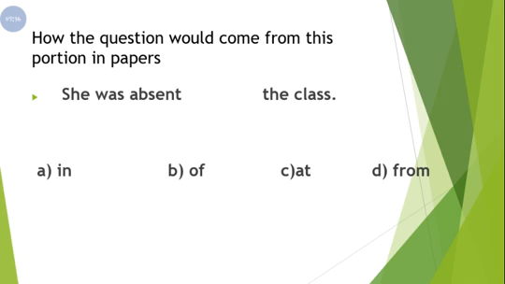So now let's see how the question would come from this portion in papers. They will give you a statement like she was absent dash the class. Now you have to find with absent you will use in, of, at, from. So think in your mind. The right answer is from. इस तरह से आपको पेपर में सवाल आएगा and you just have to learn which preposition you will use with certain verbs. For example, with the abide you will use which preposition, with accused you will use which preposition.